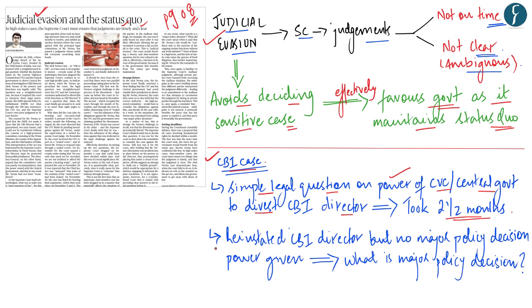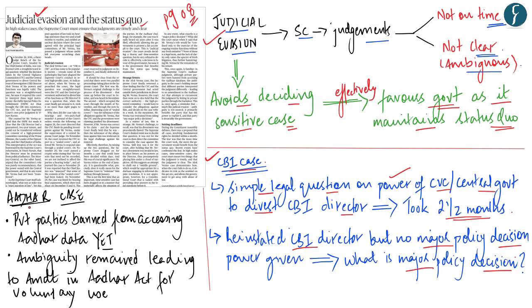Secondly, the author further goes on to say, though the Supreme Court has now reinstated the CBI director Alok Verma, it has given him no power to take any major policy decision. Now again, here the author is questioning what would constitute a major policy decision. On this question, the Supreme Court has remained silent. Therefore, according to the author, the CBI case presents an excellent example of judicial evasion, where firstly, the judgment was not delivered on time, and secondly, when it was delivered, it had major ambiguities and lack of clarity.